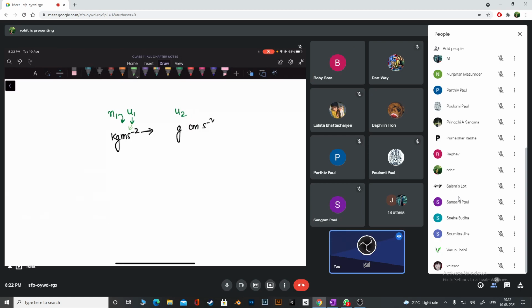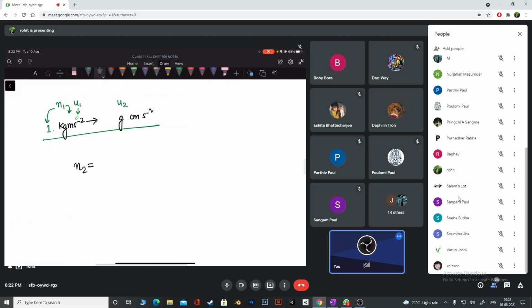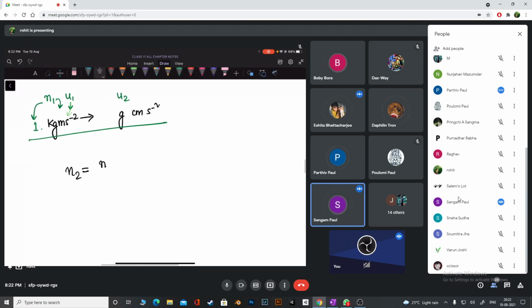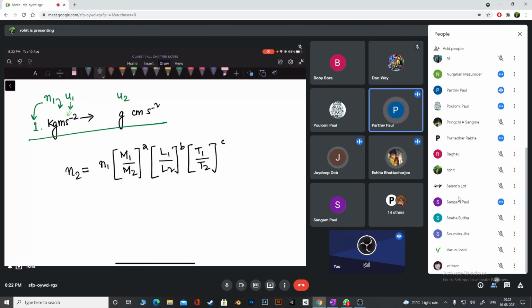Numerical value here is 1. So tell me guys, how will we do it? Help me out. First step, write the formula, no? So tell me the N2 formula. N2 equals N1 times U1 by U2. I can write that as M1 by M2 to the power a, then L1 by L2 to the power b, and then T1 by T2 to the power c. Okay, I think you are clear.